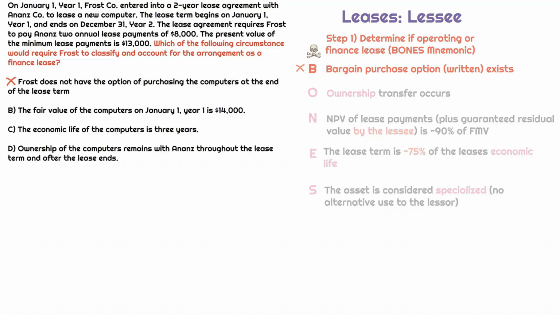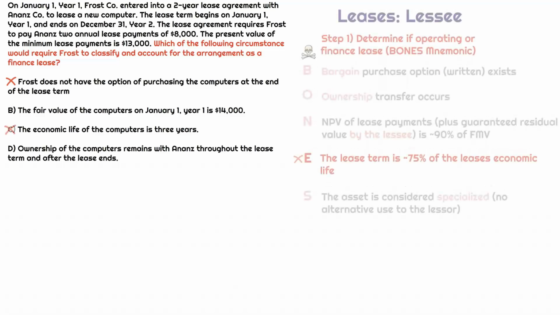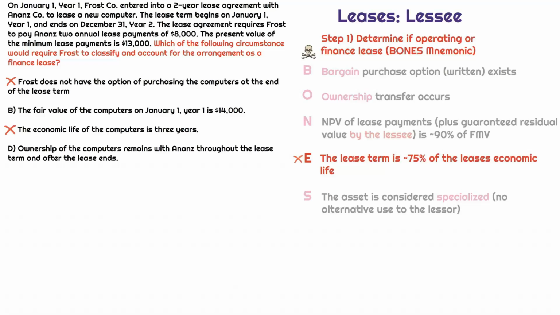If the economic life of the computers is 3 years, so we're thinking about the E in our Bones mnemonic. So this means that the lease term must be 75% of the lease's economic life. Well, if the lease term is 2 years and the economic life is now 3 years, this is only 66.67%, which is less than the 75% threshold. Okay, so this is not going to work either.